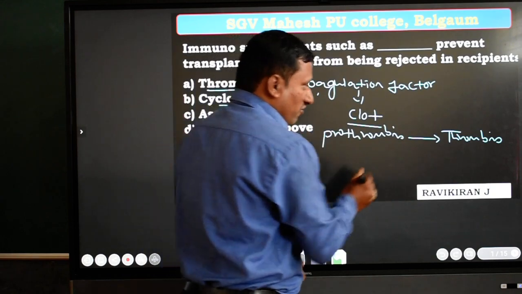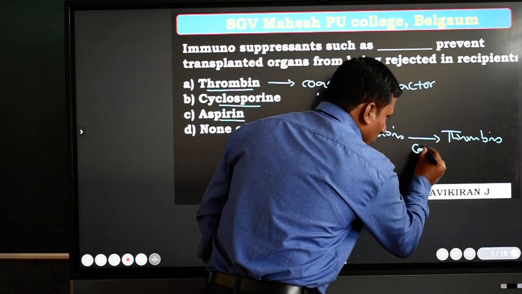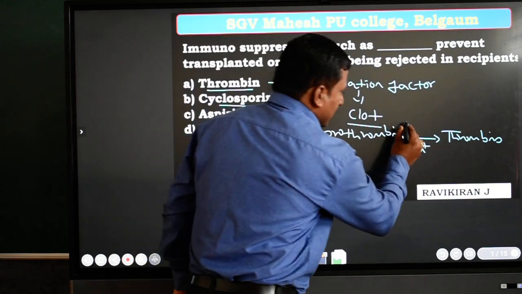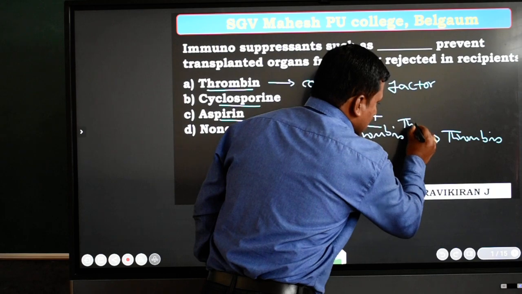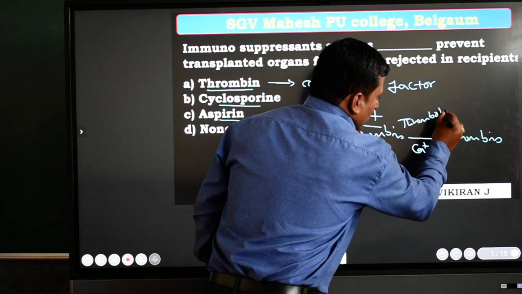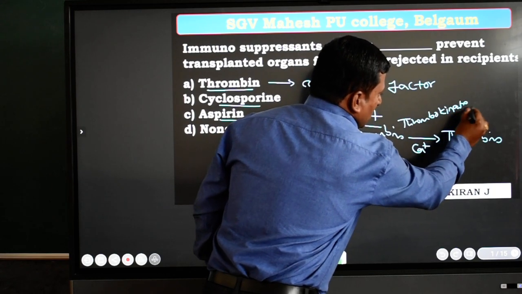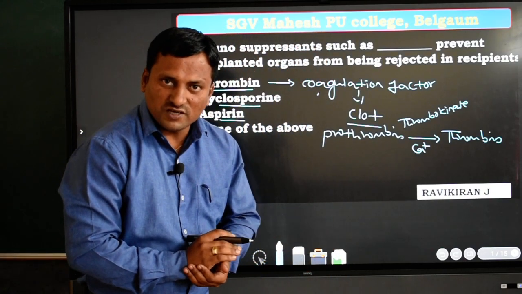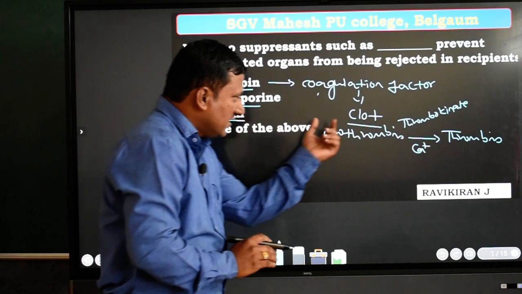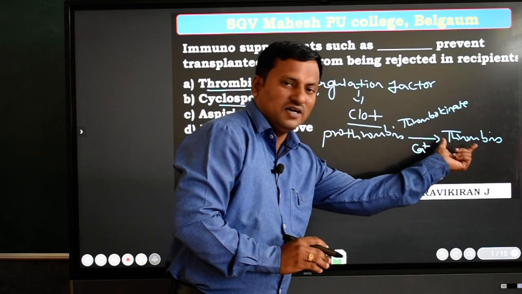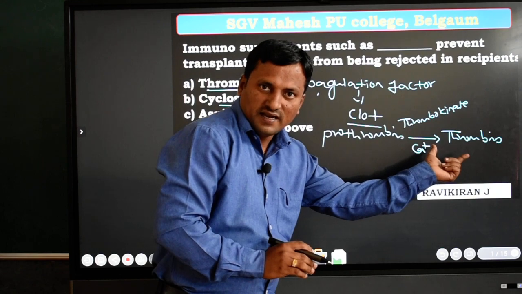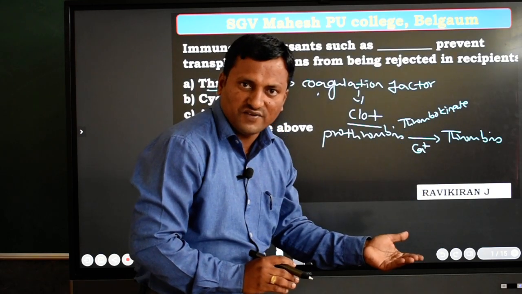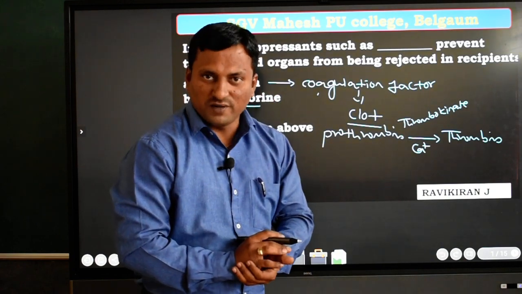In the presence of calcium, and another very important one, the thrombokinase enzyme. Dear students, you must remember the enzyme thrombokinase, which is responsible for the conversion of inactive prothrombin into active thrombin. And those cells also help in coagulation to form a clotting factor; those are nothing but thromboplastin.